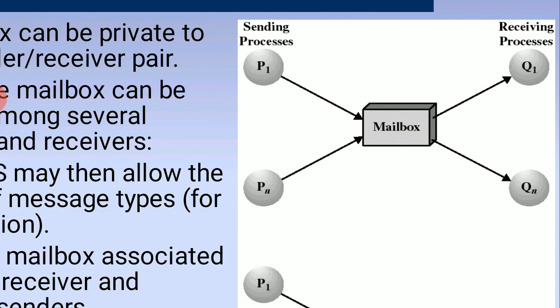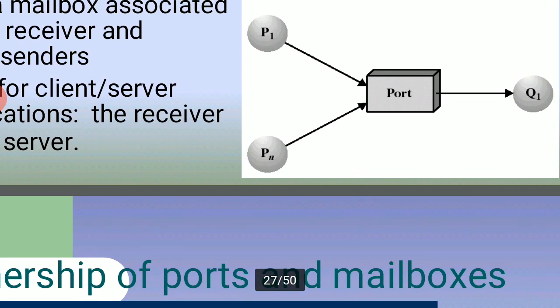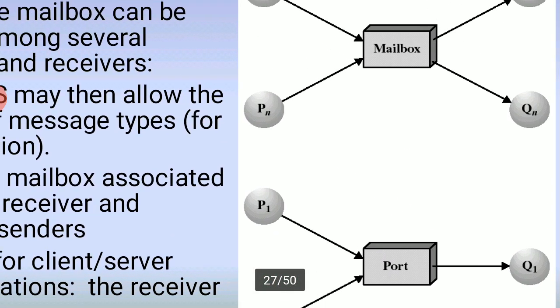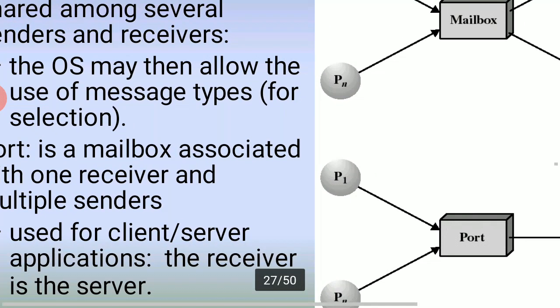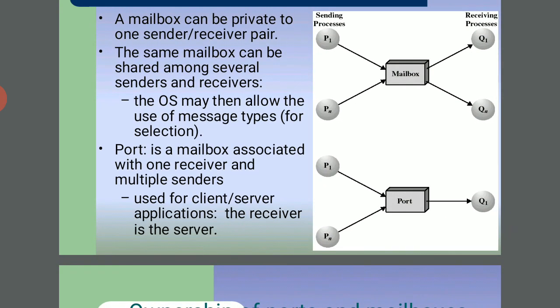The sending processes are P1 to PN, the mailbox is there, and the messages are received by processes Q1 to QN. So we send a number of messages, from the sending process to the receiving process. The next one, P1 to PN, is the port, where Q1 is the receiver and P1 is the sender. So this diagram explains the sending process and the receiving process.